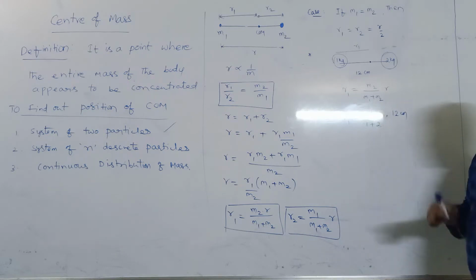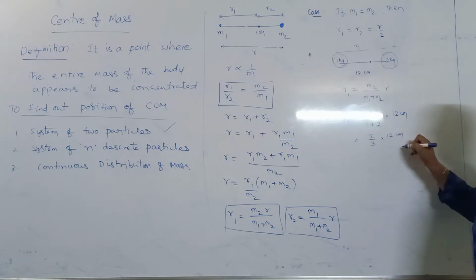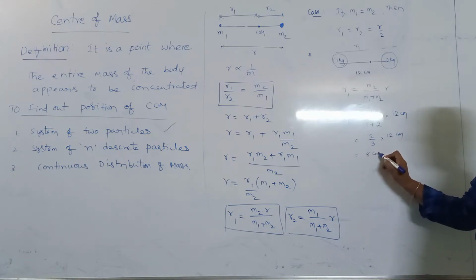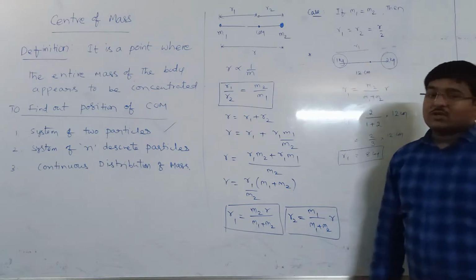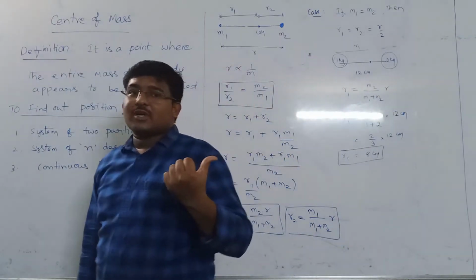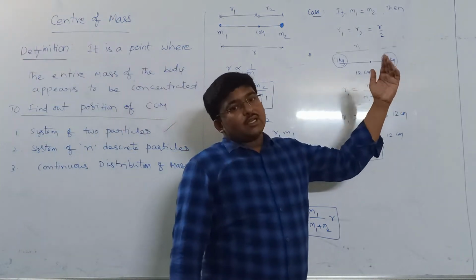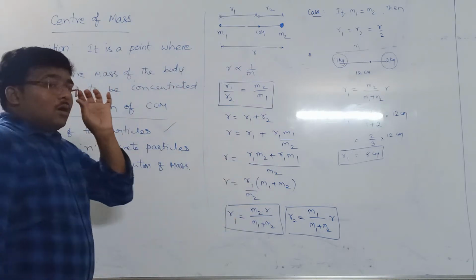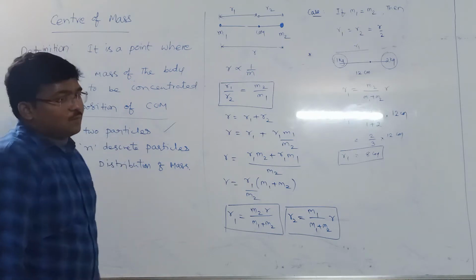Now, it is 2 by 3 into 12 centimeters, can be 3 4s are 12 and 2 4s are 8, so 8 centimeters. So r1 is 8 centimeters. The position of center of mass from the first particle is 8 centimeters. Automatically from the second particle it will be at 4 centimeters. Okay now. So this is how to find out the center of mass for two particle system.